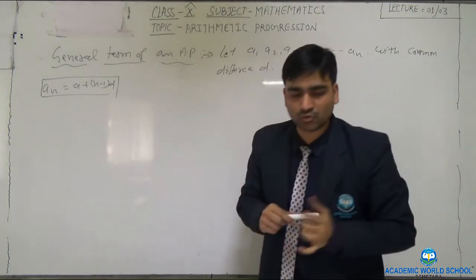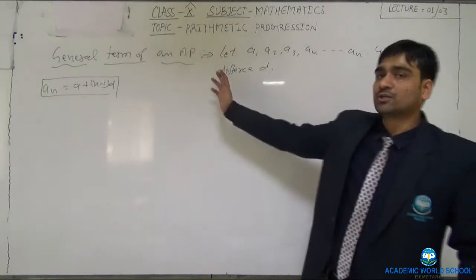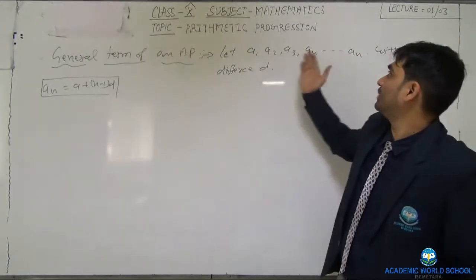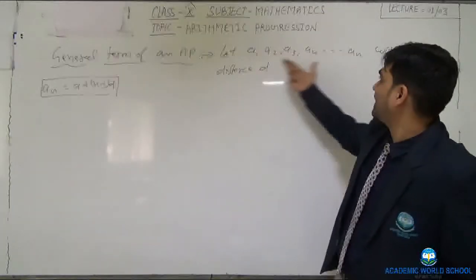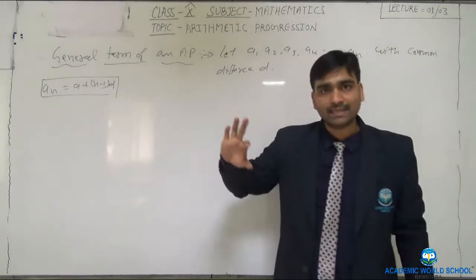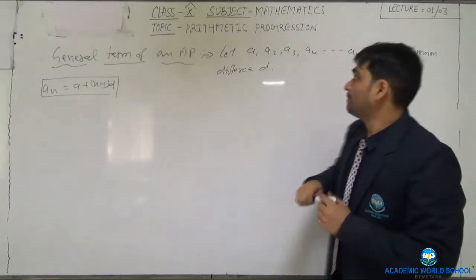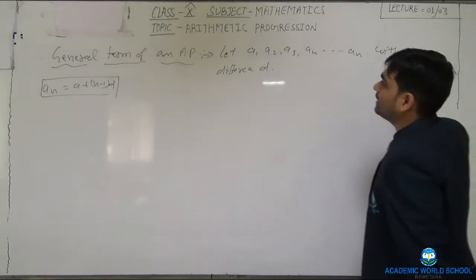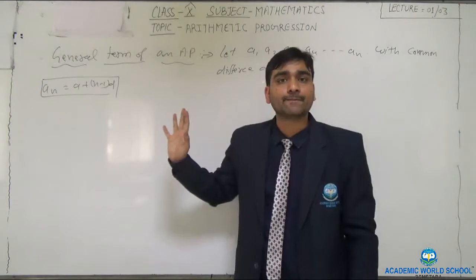So for that you see how we can derive it. So first we have taken A1, A2, A3, A4, An. These all are the terms of the AP with common difference D.